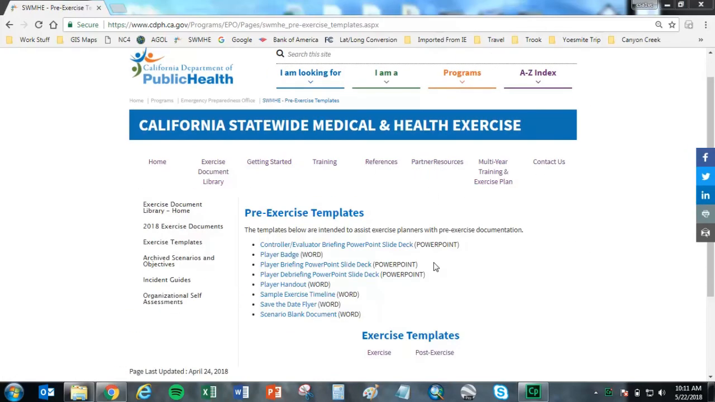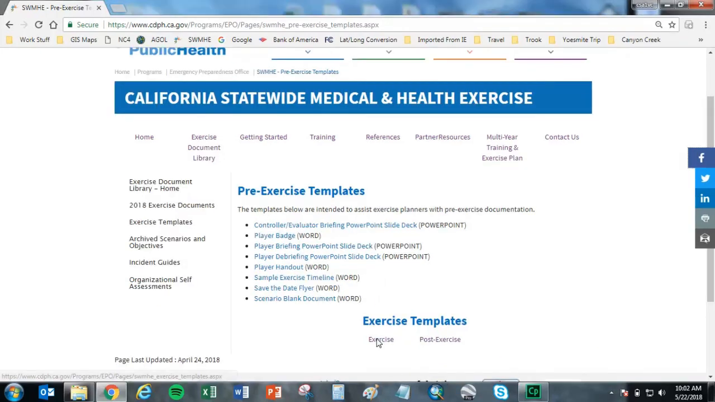The pre-exercise templates are intended to assist exercise planners with documentation to be completed prior to the exercise. These templates include a controller evaluator briefing PowerPoint slide deck, player badge, player briefing PowerPoint slide deck, player debriefing PowerPoint slide deck, player handout, sample exercise timeline, save the date flyer, and a blank scenario document.